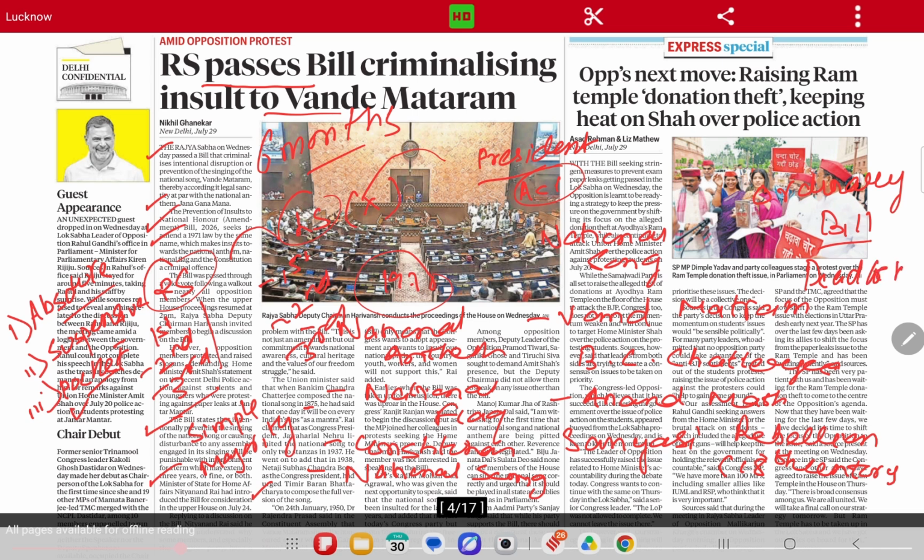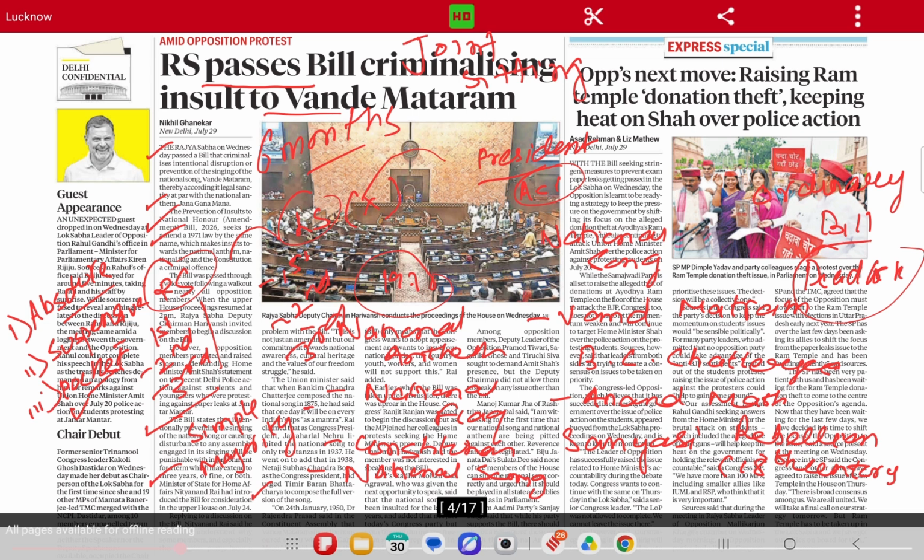A situation of deadlock has arisen. Now, in order to resolve the deadlock between the two houses, the President of India calls for a joint sitting of the House. A joint sitting where both Lok Sabha and Rajya Sabha participate. This is called the joint sitting of the House.